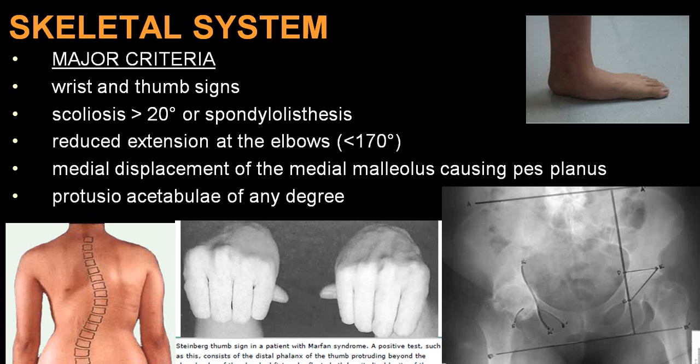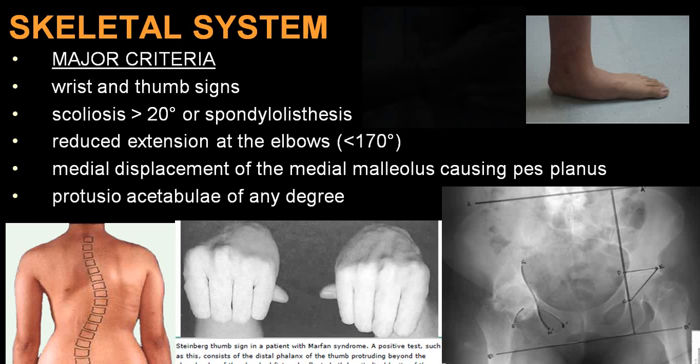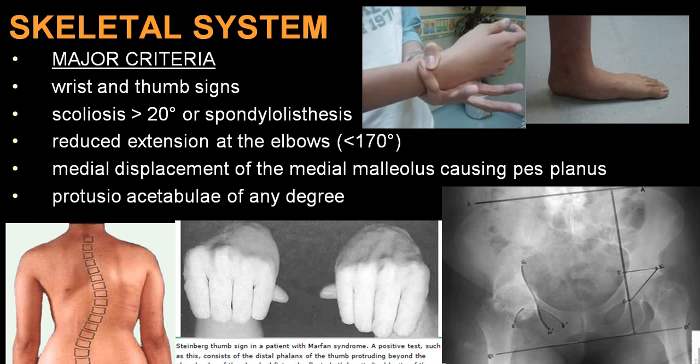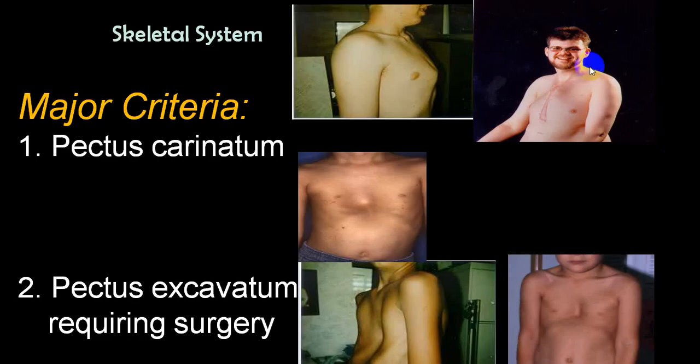So these are what we call the skeletal system criteria. This is pes planus, wrist sign, thumb sign, scoliosis, protrusio acetabuli, and reduced extension of the elbow. Pectus carinatum and excavatum are also included in the major criteria. This is carinatum, and these three are excavatum.